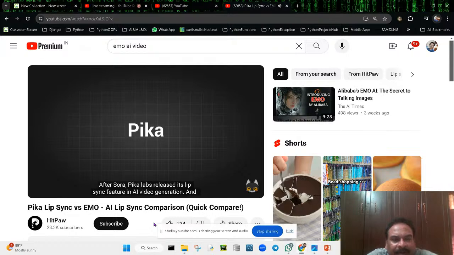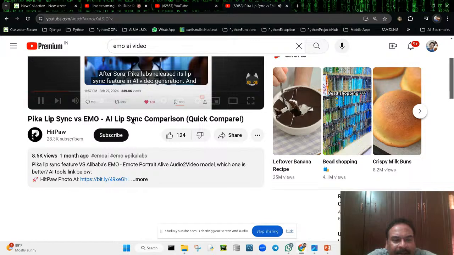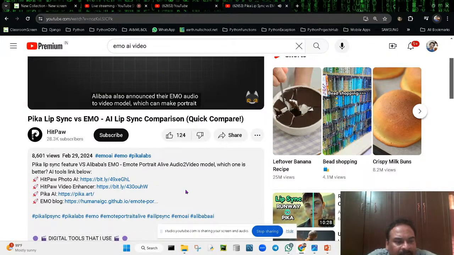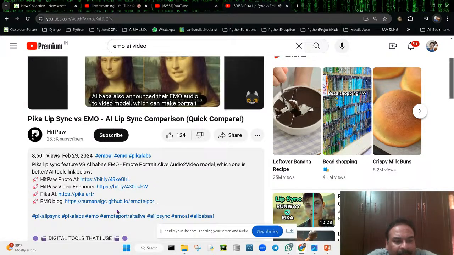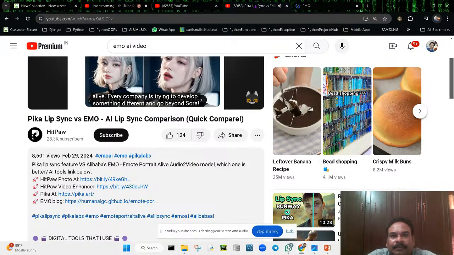Okay, Pika Labs released its lip sync feature in AI video generation, and Alibaba also announced their EMO, an audio-to-video model which can make portraits alive. Every company is trying to develop something different and go beyond Sora. I will show you here.